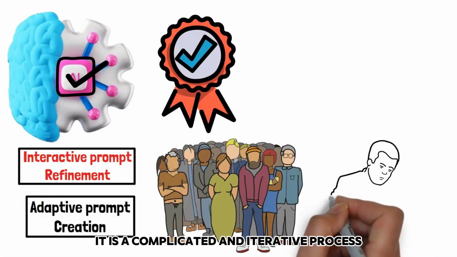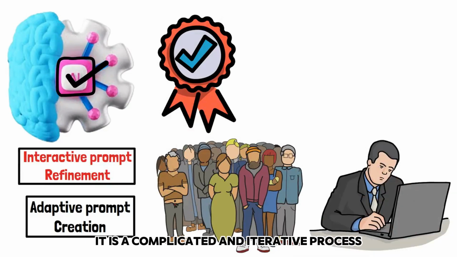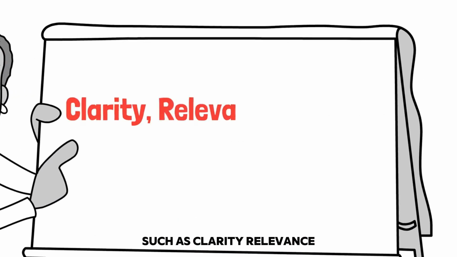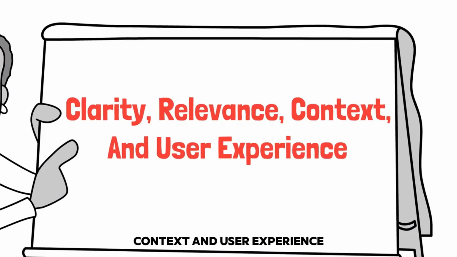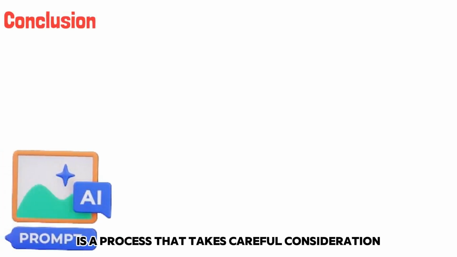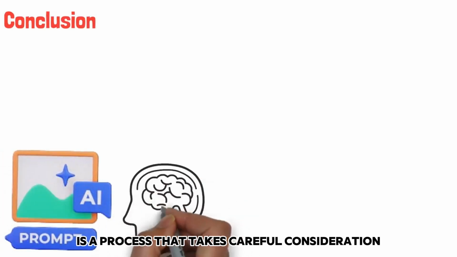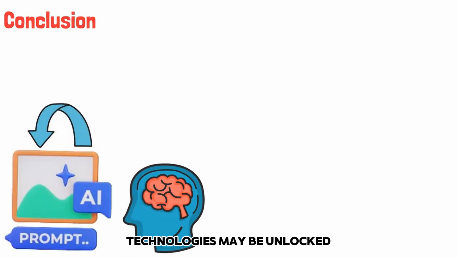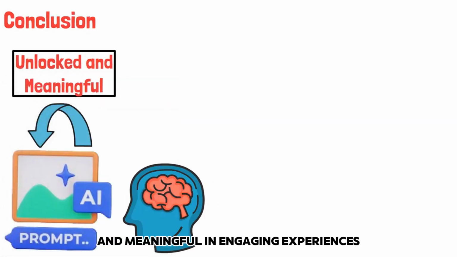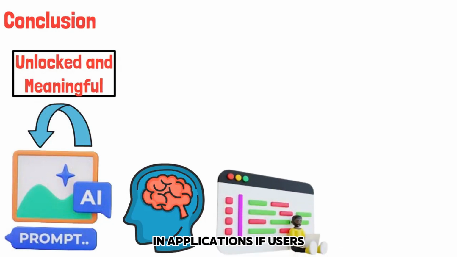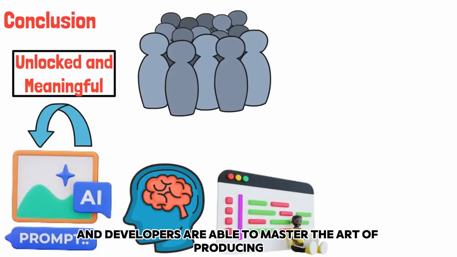It is a complicated and iterative process that requires careful evaluation of numerous elements, such as clarity, relevance, context, and user experience. In conclusion, coming up with the ideal artificial intelligence prompt is a process that takes careful consideration of these factors. The full potential of artificial intelligence technologies may be unlocked, and meaningful and engaging experiences can be created across a wide range of domains and applications if users and developers are able to master the art of producing effective prompts.